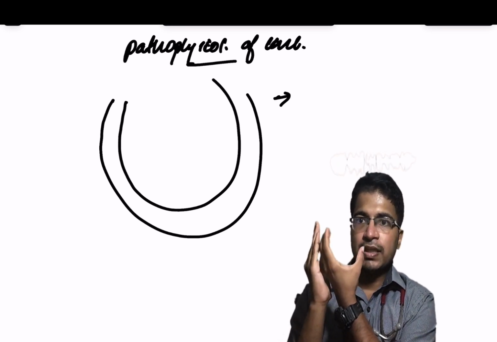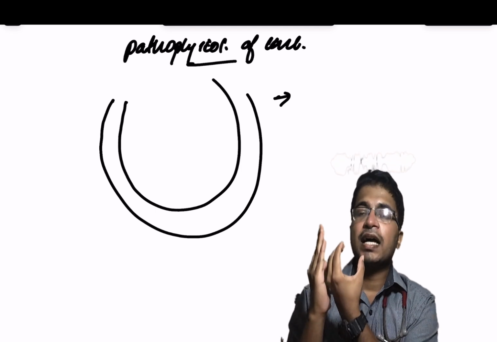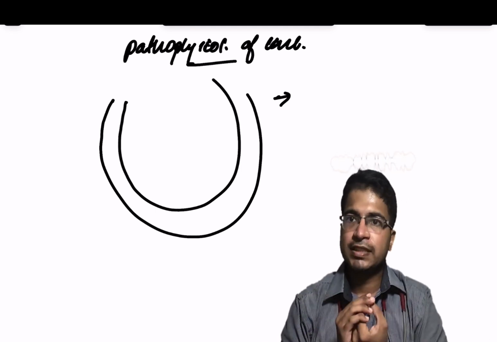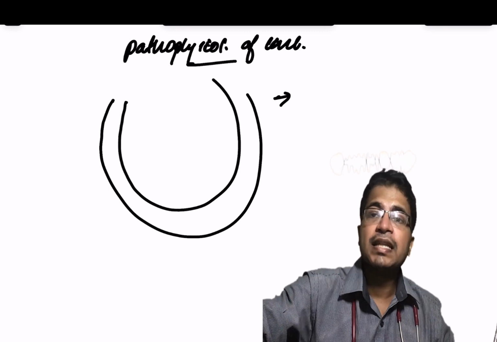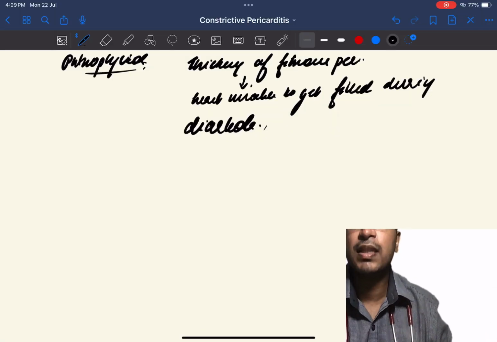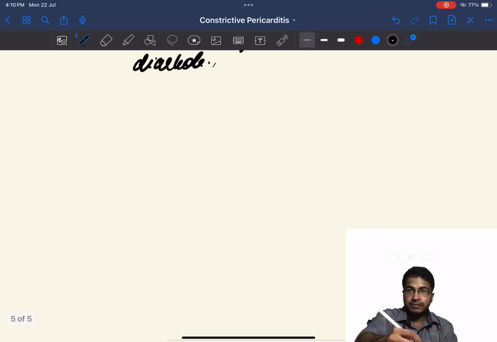During the late filling phase, the late diastole, the heart is unable to relax properly. This is the concept that you have to get. During mid and late diastole, that's where the pathology happens to the JVP in constrictive pericarditis, which is mighty important.